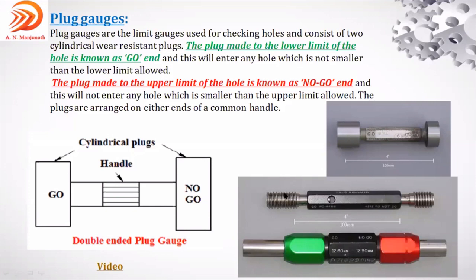Whereas in this figure, it has threads here. This is called a threaded plug gauge, a double-ended threaded plug gauge. This is a double-ended plain plug gauge. This is the handle to be used, for the go and no go gauge.